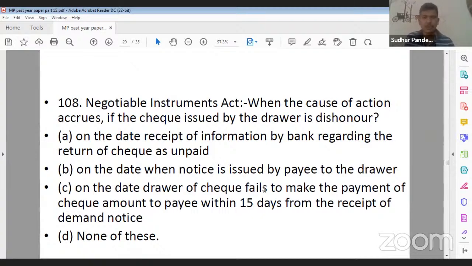So question number 108, what should be the correct answer? Yes, just let me know quickly. When does the cause of action arise in cases of dishonour of cheque? What should be the correct answer? Yes.